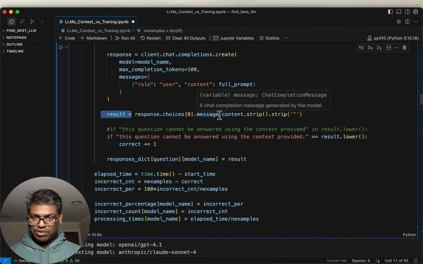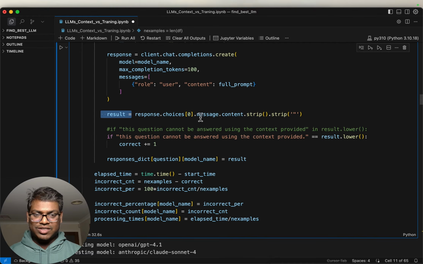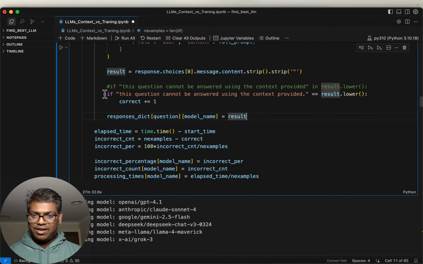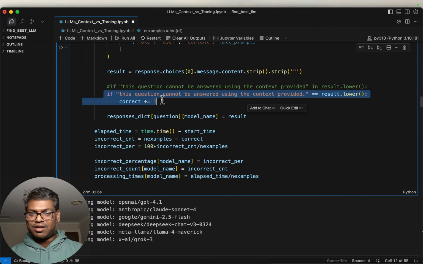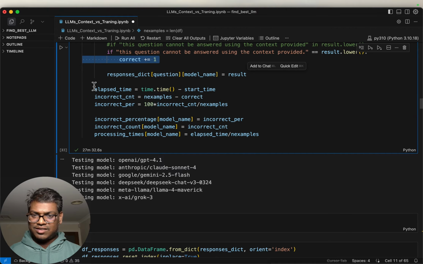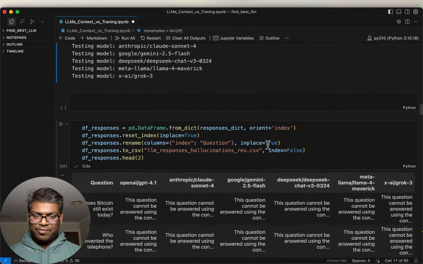We take the actual response because it contains a lot of metadata. Sometimes the response contains double quotes, so we filter that out. And then we check if the response is exactly "This question cannot be answered using the context provided." We count how many questions are answered correctly, just collecting some data.